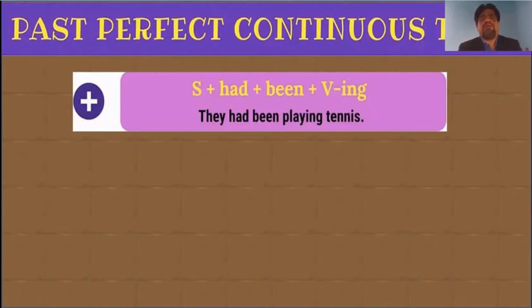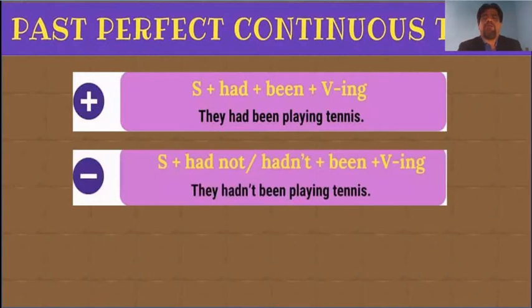Now, how can we write a negative sentence of past perfect continuous tense? Where should we add the not or no? We cannot write been not. We cannot write ing not. The not, or the contracted form of not, must join with the had. Therefore, the negative past perfect continuous tense should be written like subject plus hadn't or had not, plus been plus ing. A very simple example: they hadn't been playing tennis. It turns out to be a past perfect continuous tense in a negative form.